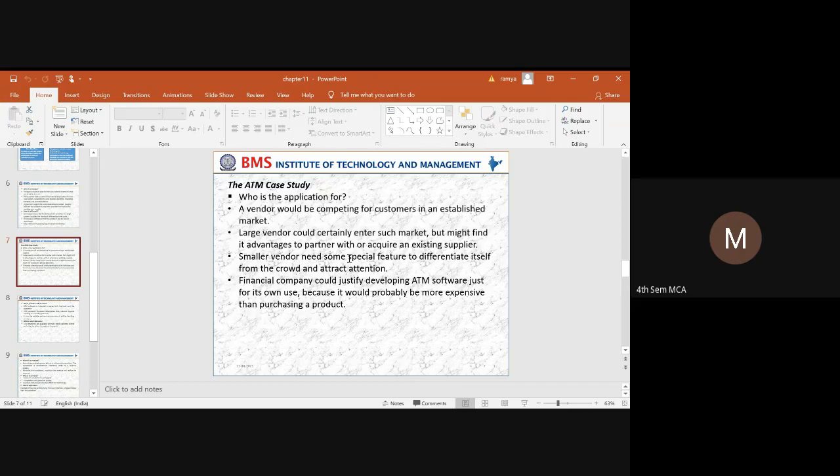And the next thing is when there are small vendors. When there are small vendors, to differentiate from the crowd and to attract attention, he needs to have some small special features. Say for example, you have a cycle. Okay, we will take a cycle. The cycle will come from different companies.